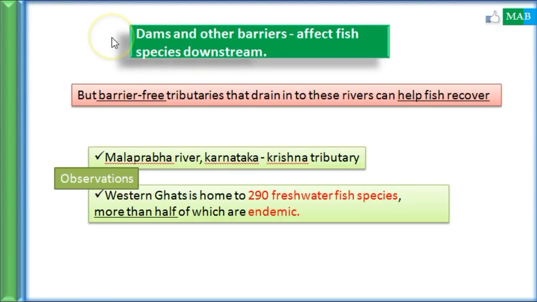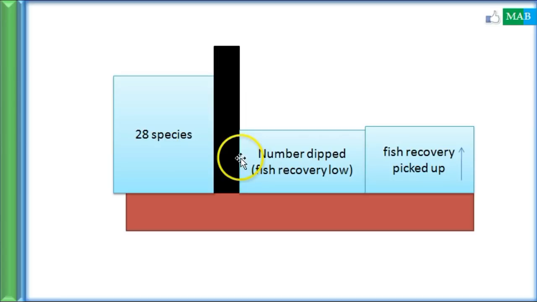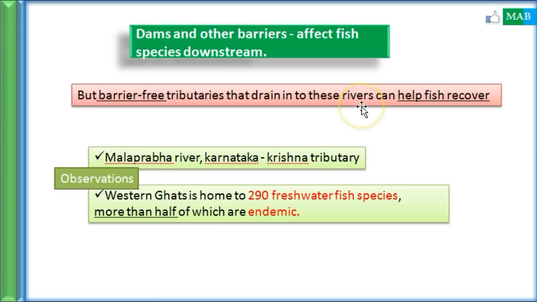So the next news is that dams and other barriers affect fish species downstream. See, what happens is, say for example, this is a dam. The dam captures the water, it's a kind of water reservoir. So if you are getting, say for example, X number of fish species here, this article says that if you go beyond this, to the downstream side, then the number of fish species decreases. All right, so let's see what is written in this current affair.